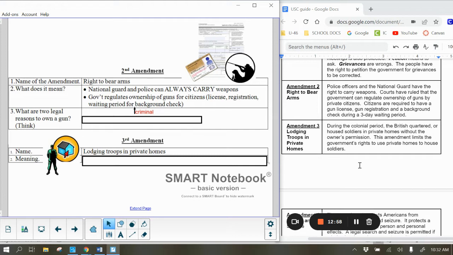So up at the top here, my image that goes along with this is a gun license. This is the registration. And then this is actually going along with our number 3 answer here in a second. The registration, the license is for saying that you, the person, have the right to own the weapon. The registration is for the weapon itself so that they know that that gun is registered to you.